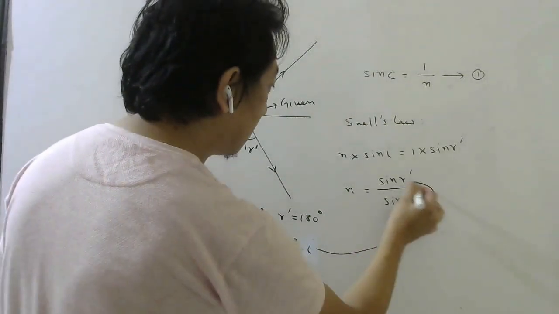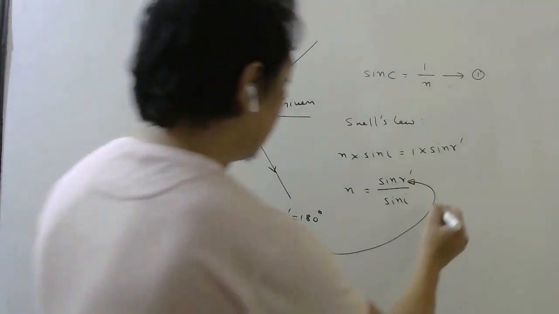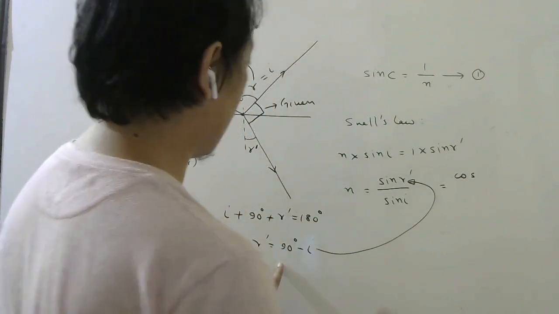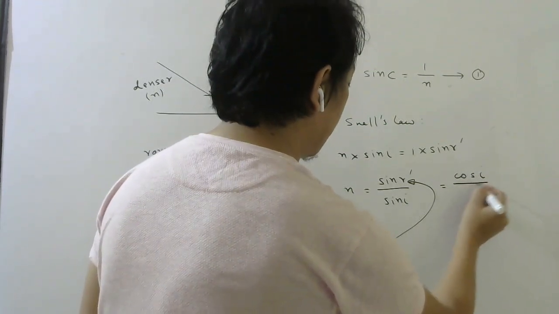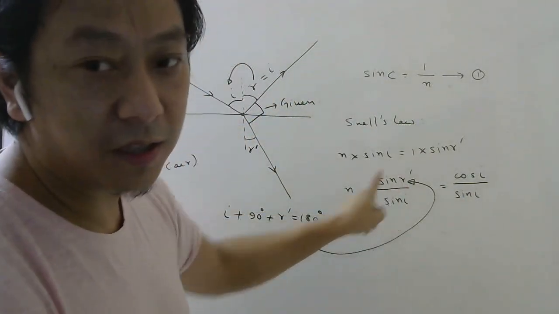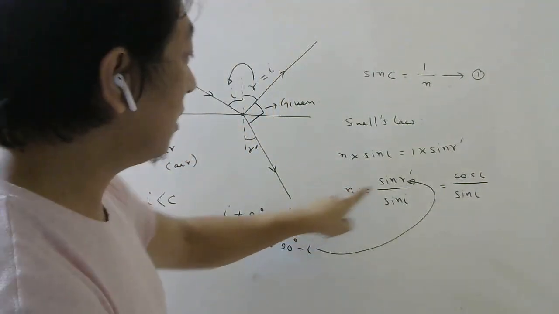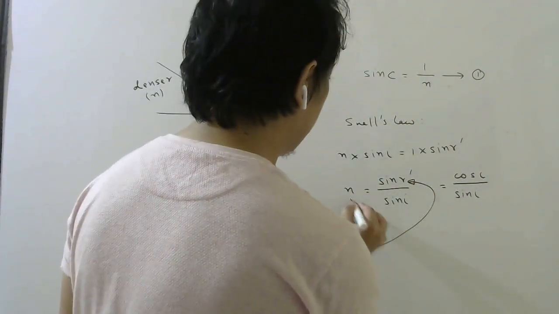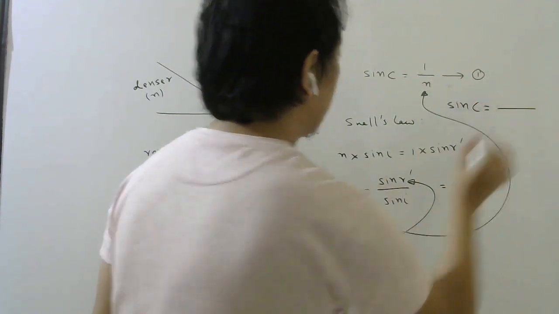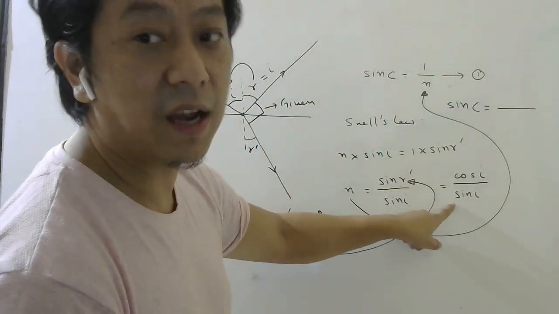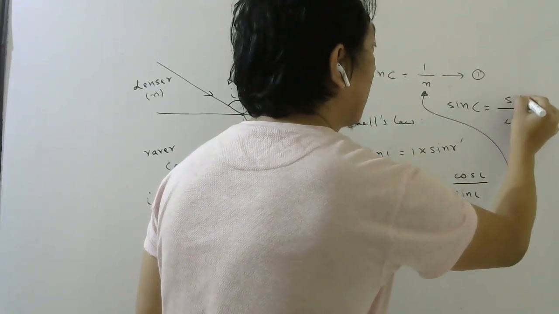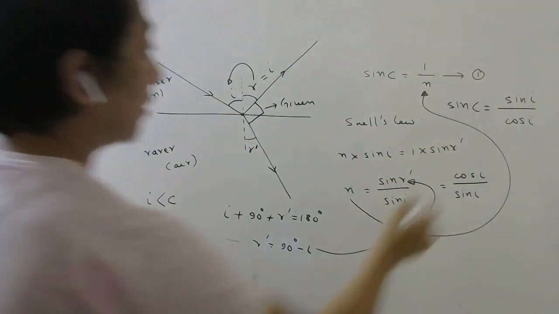So this I can now substitute here. That if I do, this will become sine R dash will become cos I divided by sine I. Yes or no? Because R dash is 90 minus I. Substitute here, sine 90 minus I is cos I. So n is this much. Now if you substitute this n here, you will get sine C is equal to n value, which is cos I divided by sine I. Substitute here. So cos I divided by sine I. Sine I will go up. This will be what? Tan I.